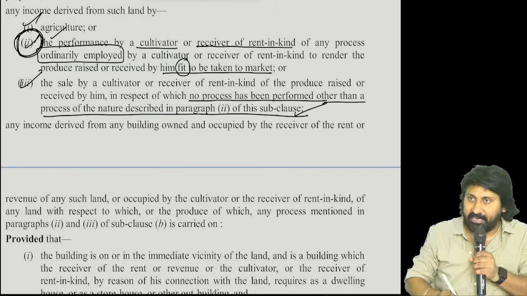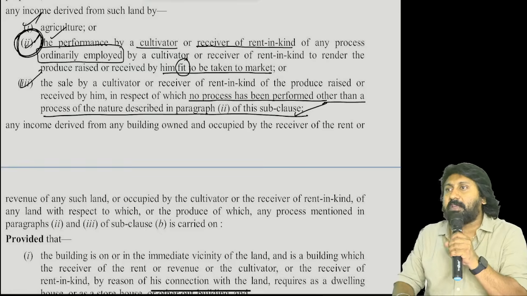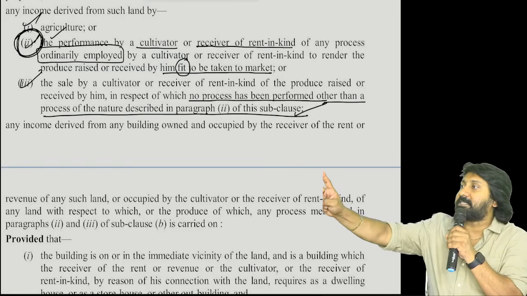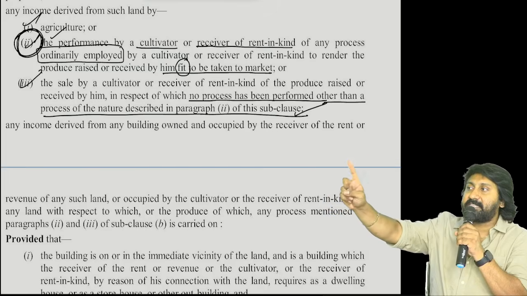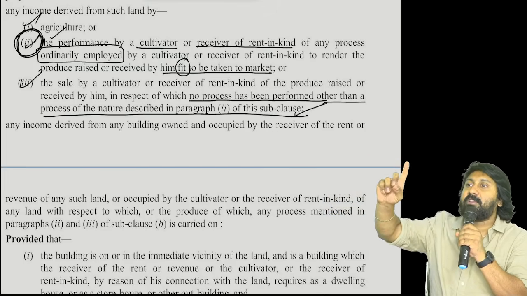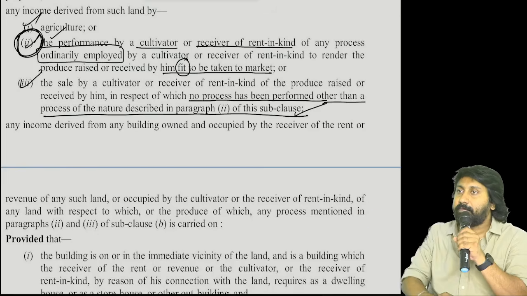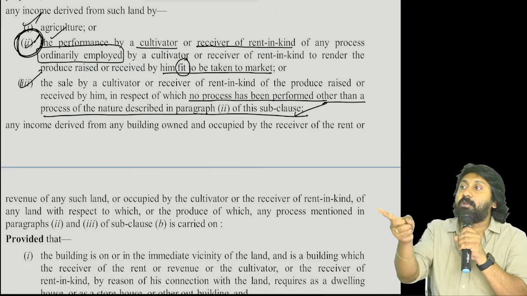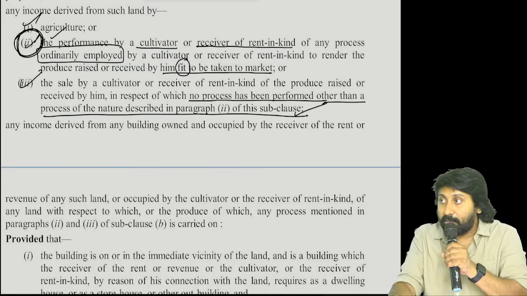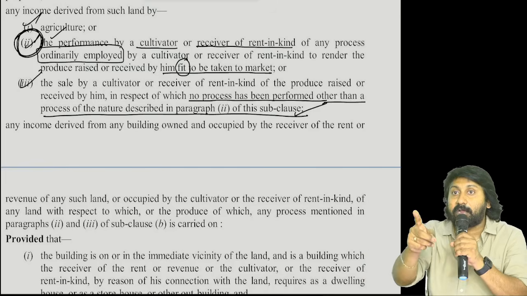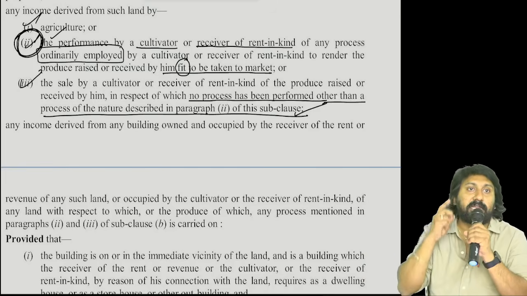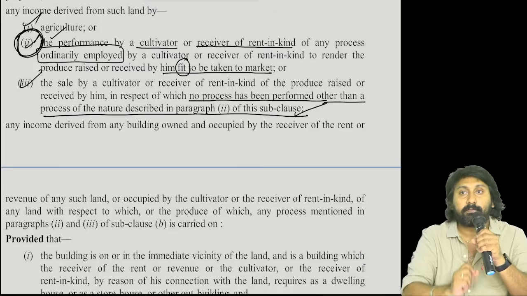This one means I have not done any other process. I have done only one process. What is that process? You are not answering. You are just seeing me. What is the process I am carrying on? Ordinary activity or special activity? Ordinary activity was performed in order to make the commodity fit for market consumption.